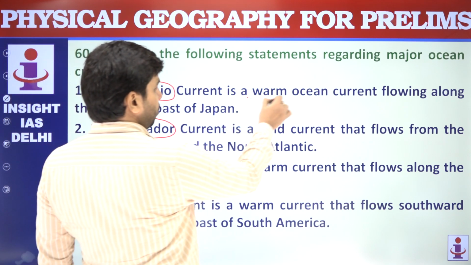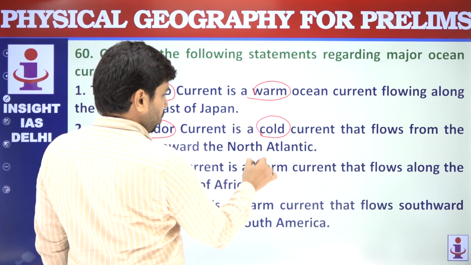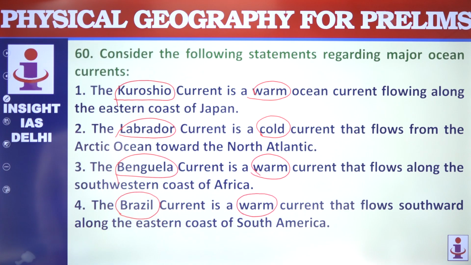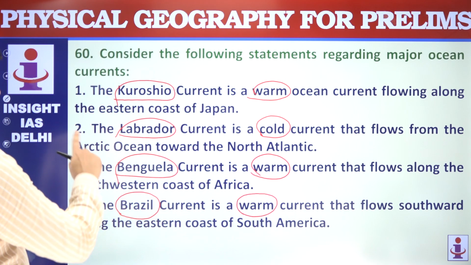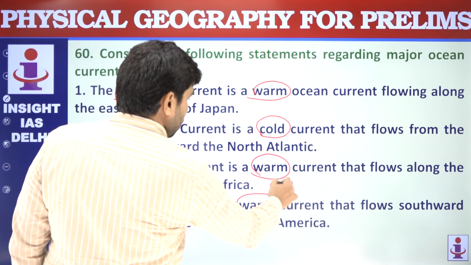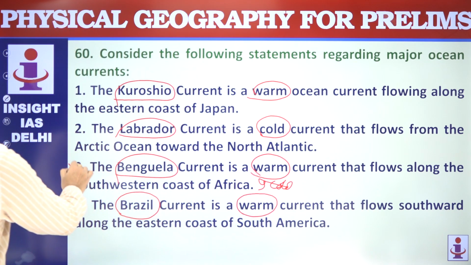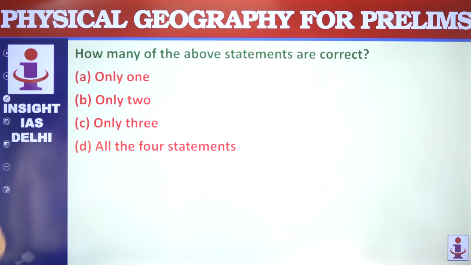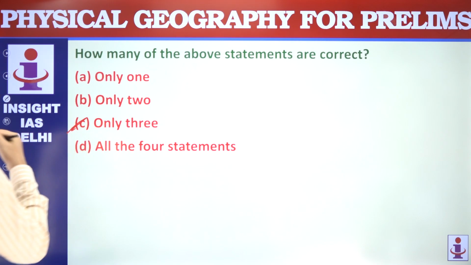Okay, it is warm, it is cold, it is warm, it is warm. So this Benguela current is actually cold; these are warm, this is cold. So this is not correct. The rest are correct. 1 is correct, 2 is correct, 3 is correct. So only 3 are correct.